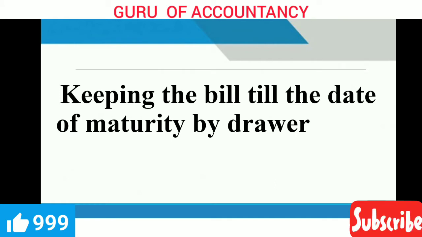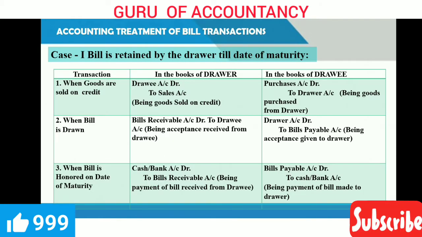First point, keeping the bill till the date of maturity by the drawer. That means in this case, drawer will keep the bill with himself, and on the maturity date he will collect money from drawee. Let us understand the accounting entries in this case, in the books of drawer and in the books of drawee. Remember, for drawer it is a bills receivable, and for drawee it is a bills payable. Drawer means seller of goods and drawee means buyer of goods. You can also say drawer means creditor and drawee means debtor.